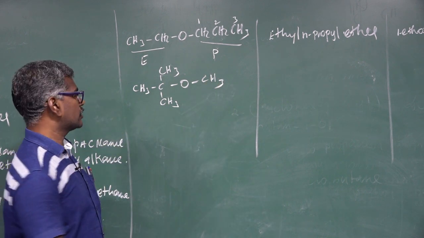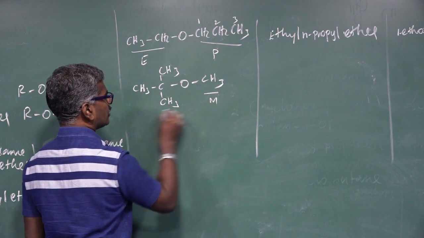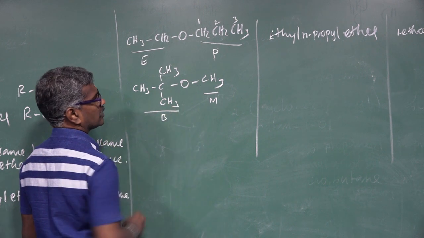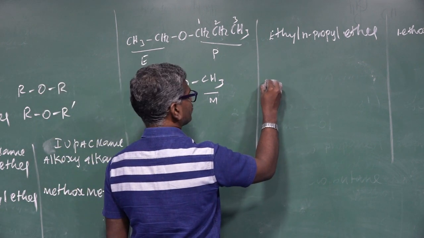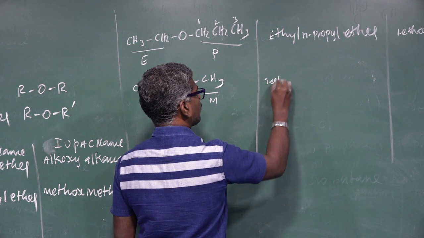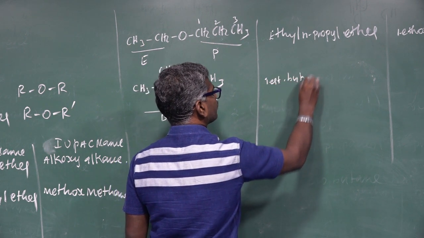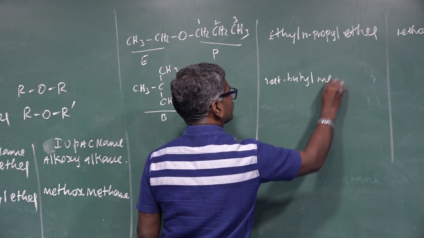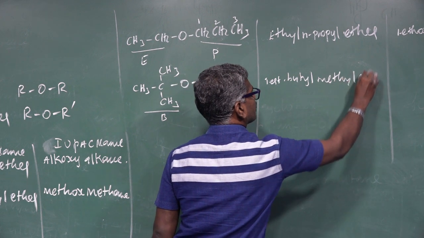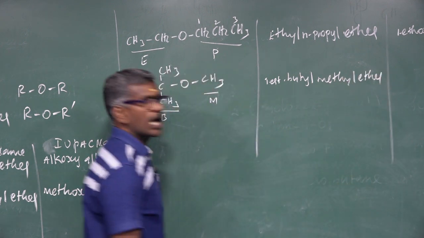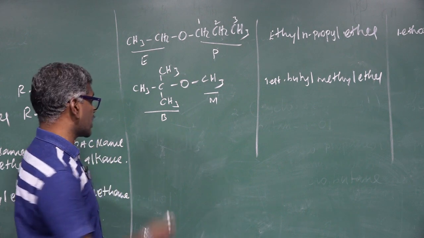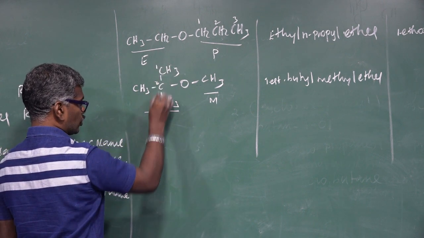Another compound. This one is a methyl, this one is a butyl. So what's the name? Tertiary butyl methyl ether. IUPAC name: how to select the longest chain? 1, 2, 3.